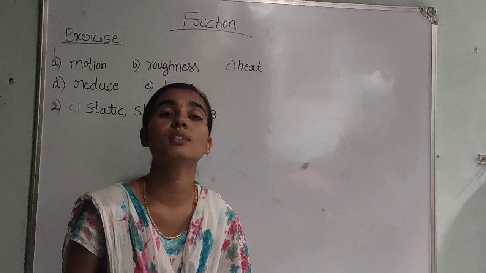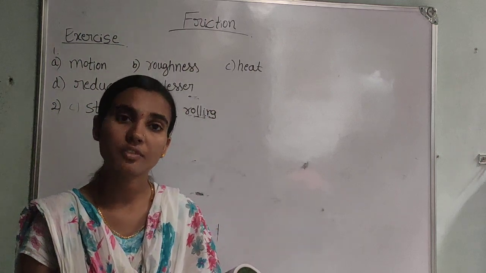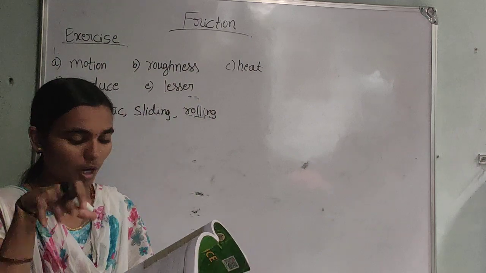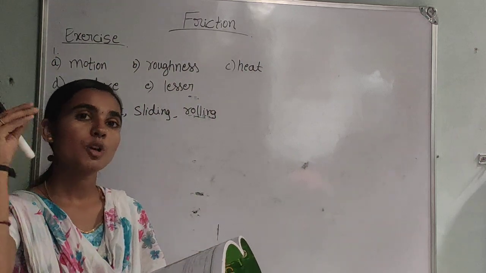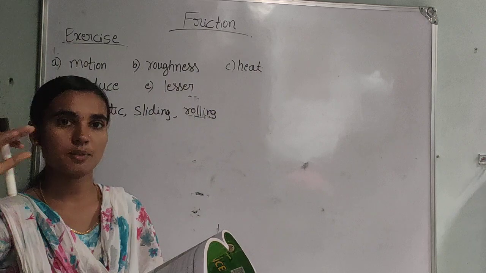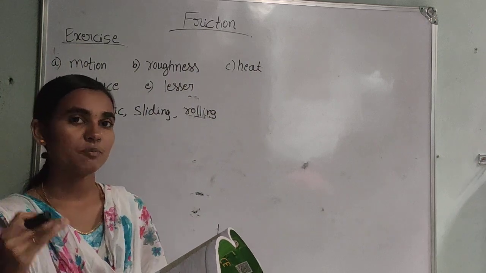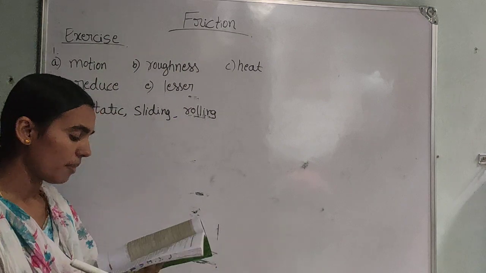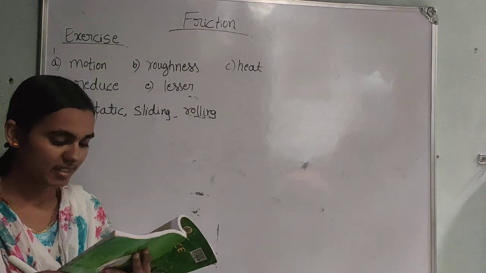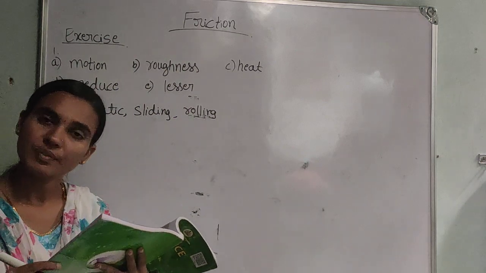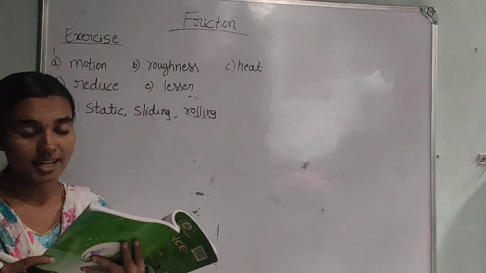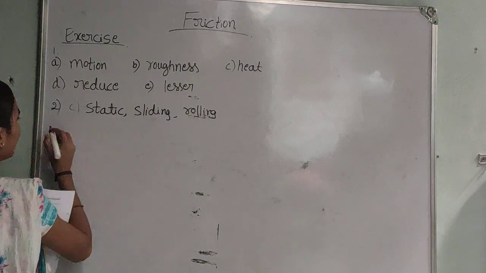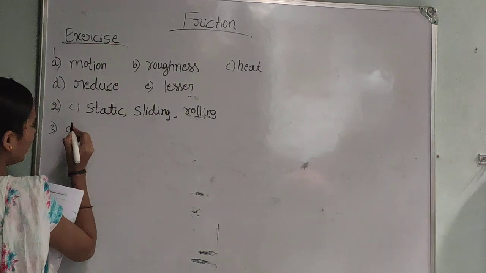So in these four surfaces, what will be the friction? We have to write it in increasing order. If you observe these things, just arrange these floors in increasing order. That means less friction, more friction, more friction and more friction. By seeing the four options, we can say that the wet marble has very little friction, then dry marble, newspaper and towel. So option A is the correct answer.